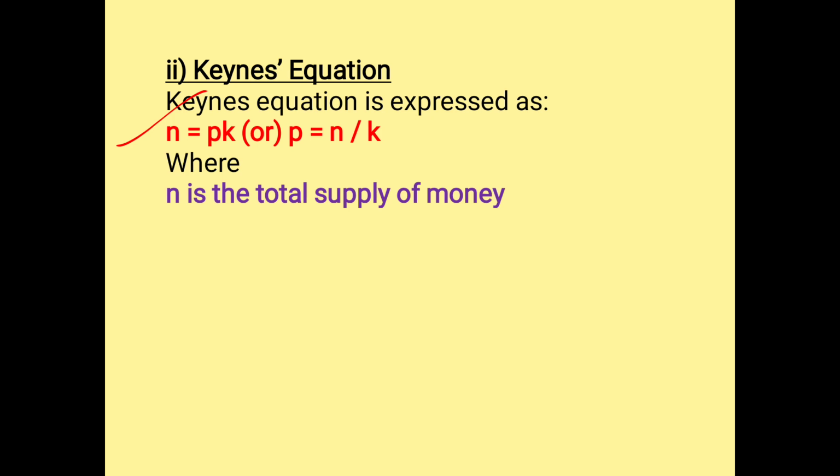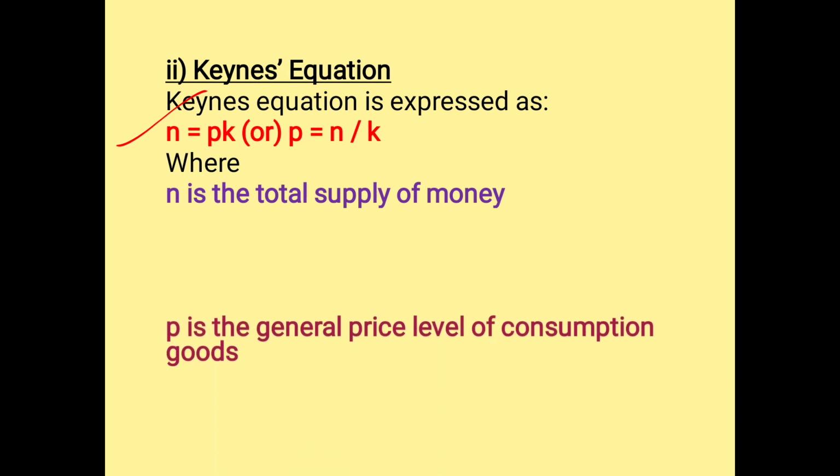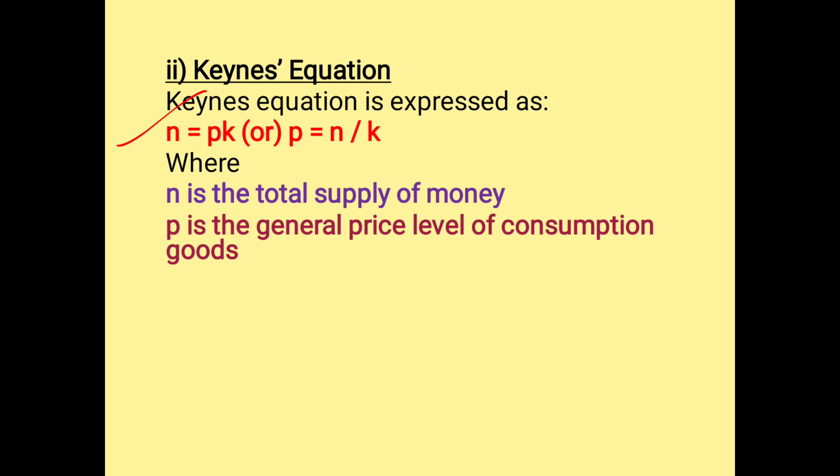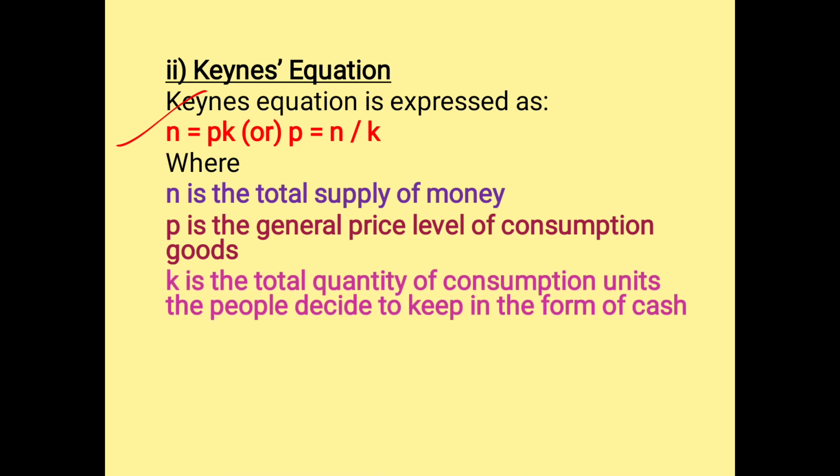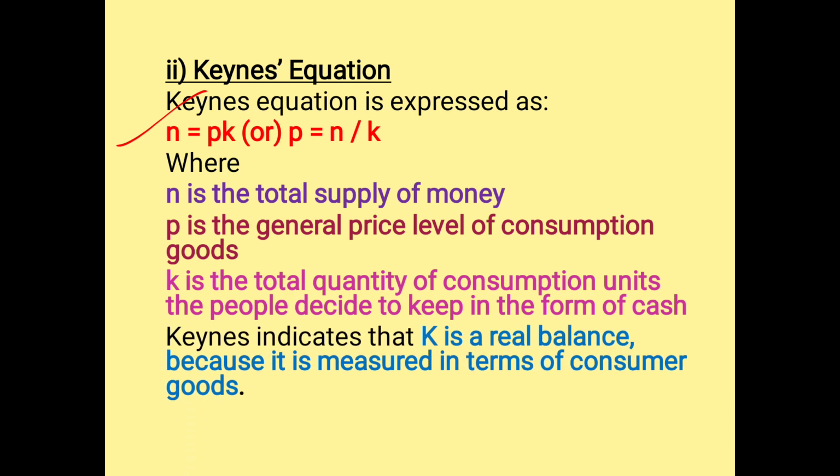N is equal to total supply of money. P represents price level. K represents total quantity of consumption. So Keynes has indicated that K is the real balance because it is measured in terms of consumer goods.